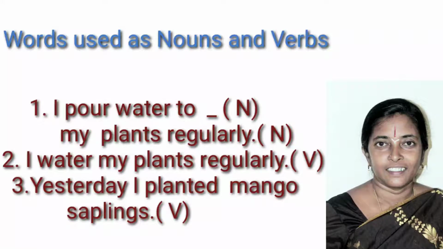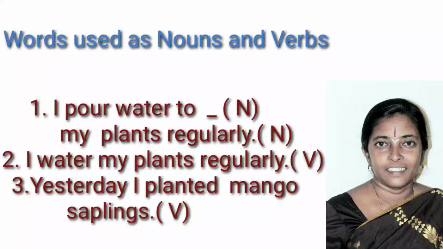Now come to the second sentence. I water my plants regularly. In the first sentence, water is used as noun. Come to the second sentence. What do I do? I water. Here in the second sentence, the same word water is used as verb. As doing word, it is used as doing word. So it is used as verb. Again, plants is used as noun only. In the second sentence, the word plants is used as noun.